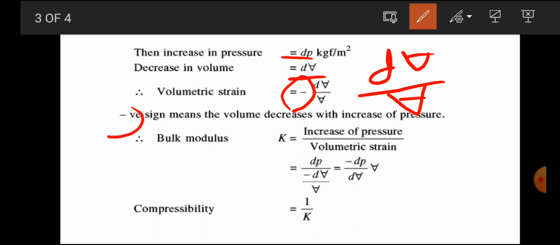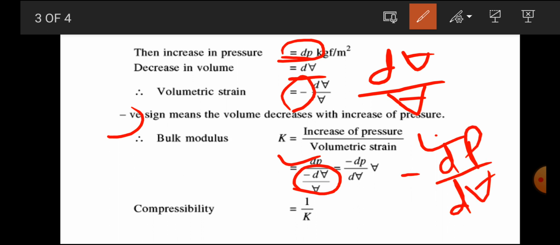Now, what is bulk modulus? Bulk modulus is equal to the increase of pressure, or compressive stress, divided by volumetric strain. How much is the pressure increasing? It is dP. And volumetric strain means change in volume divided by the original volume, and it will be negative because the volume is decreasing. Rearranging this equation, we can write K equals minus dP by dV into V.